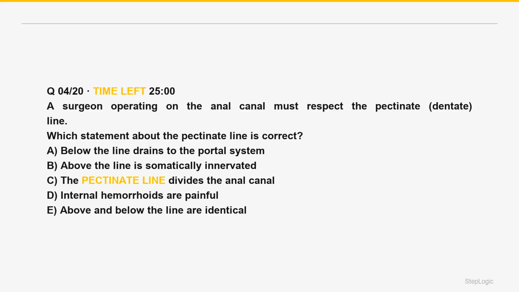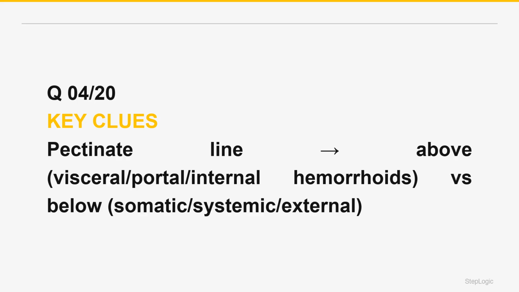Which statement about the pectinate line is correct? A surgeon operating on the anal canal must respect the pectinate, or dentate, line. Read the command. Which pectinate line statement is correct? Above is endoderm, visceral or insensate, portal drainage, internal hemorrhoids, painless, adenocarcinoma. Below is ectoderm, somatic or painful, systemic drainage, external hemorrhoids, SCC, inguinal nodes.